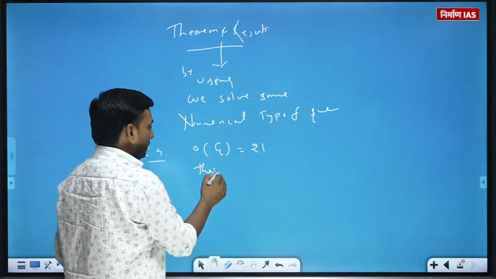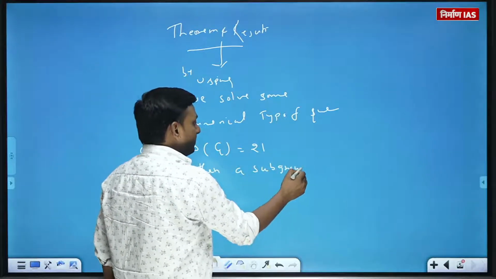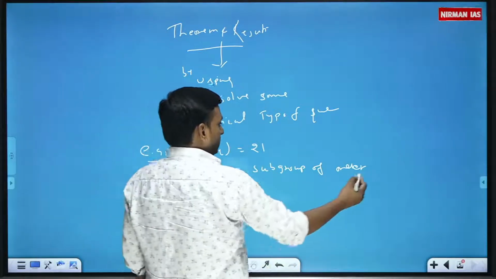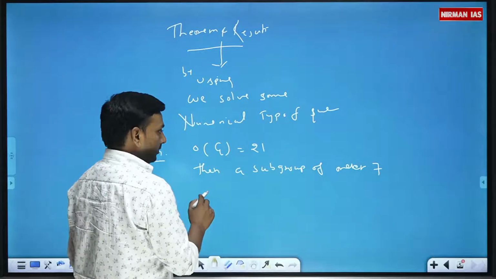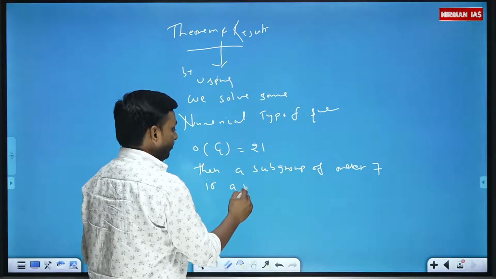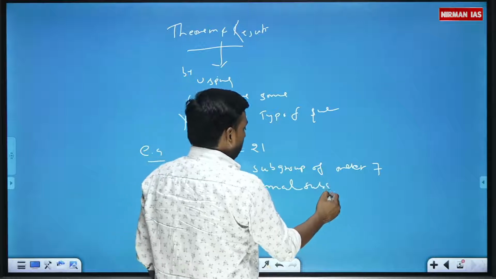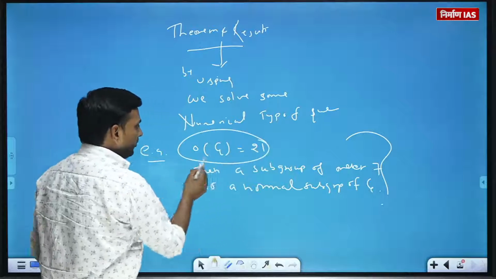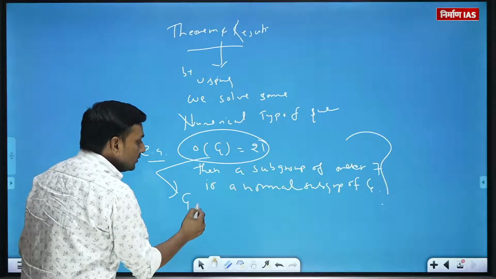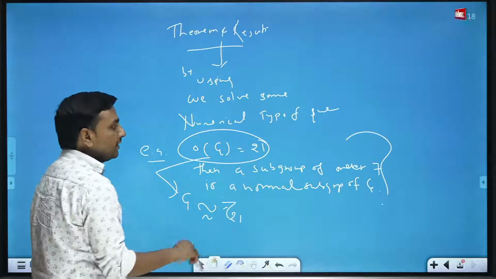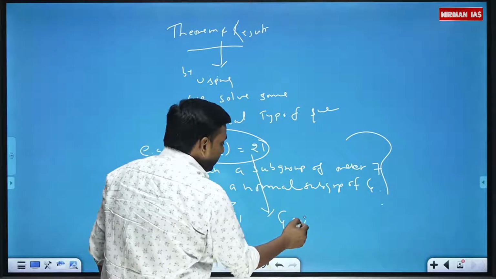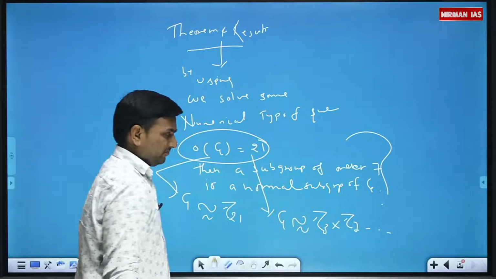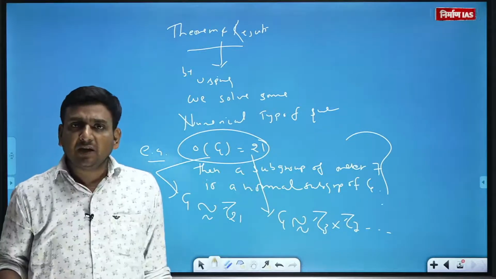then a subgroup of order 7 is a normal subgroup of G. That's a question. For example, G is a group of order 21, then whether G is isomorphic to Z21 or G is isomorphic to Z3 cross Z7 and so on, or whether G can be abelian or non-abelian.